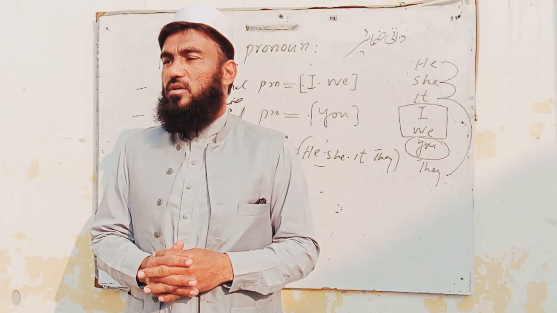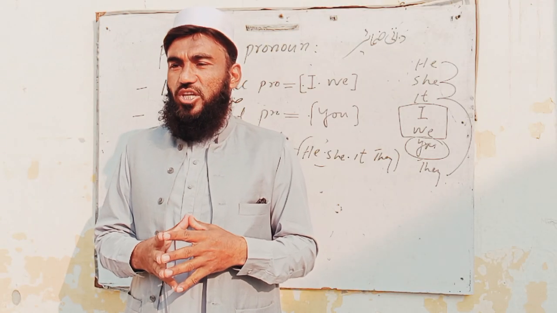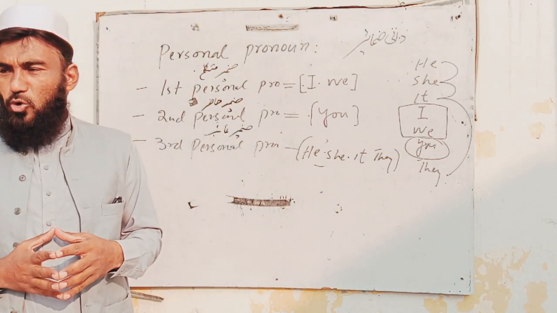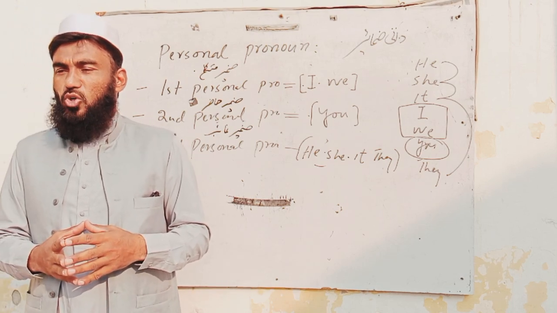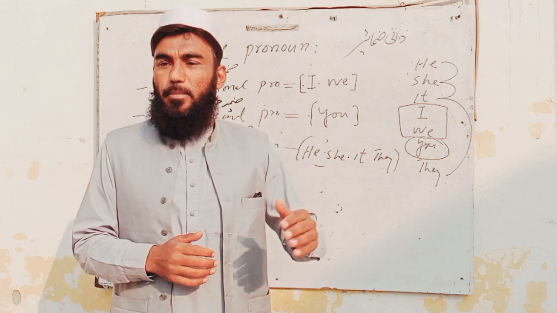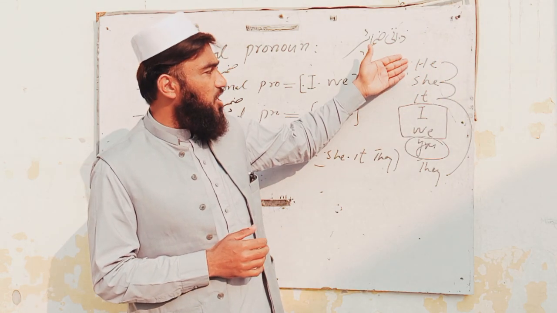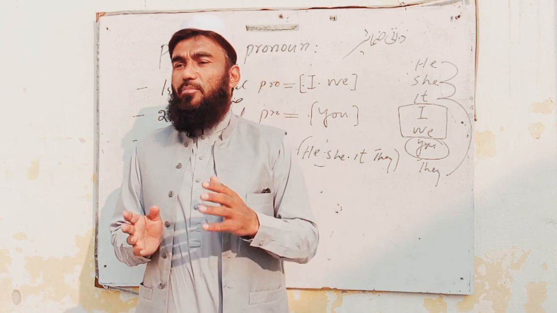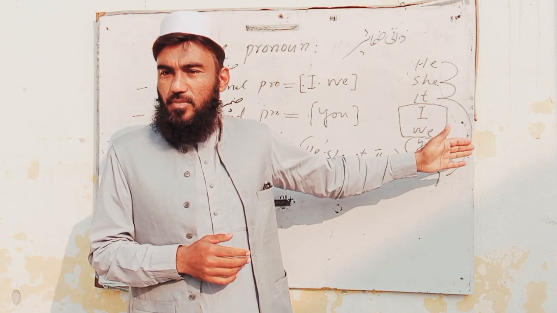Personal pronoun. Personal pronoun has three types. Number one, first person pronoun, second person pronoun, and third person pronoun. We have a total of seven basic pronouns, and they are he, she, it, I, we, you, they. All the three types of personal pronoun are among them.